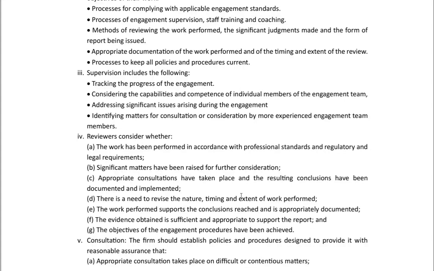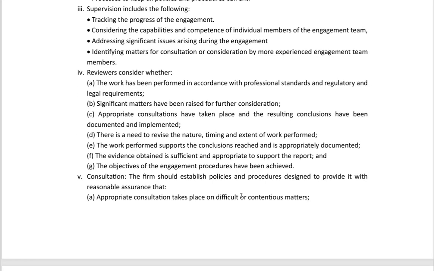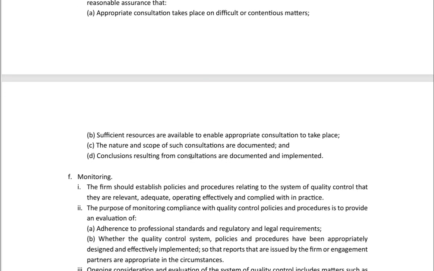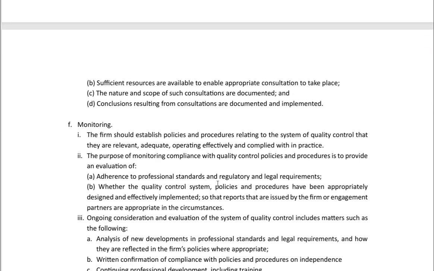Now coming to one more point, consultation. A firm should establish policies and procedures designed to provide reasonable assurance that appropriate consultation takes place on difficult or contentious matters. Sufficient resources are available to enable appropriate consultation to take place. Nature and scope of such consultations are documented, and conclusions resulting from consultations are documented and implemented.